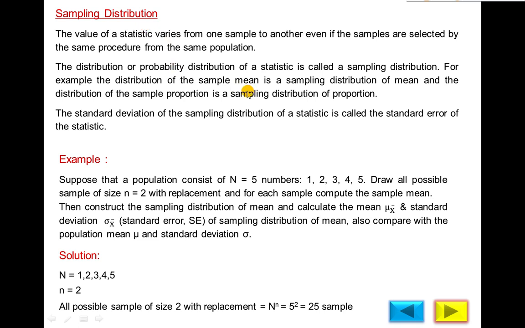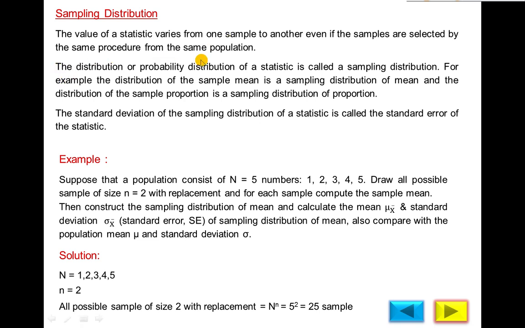This is the most important definition, because in this we will cover 3 different important definitions. The value of a statistic varies from one sample to another, even if the samples are selected by the same procedure from the same population. You have done this, and I have explained it in the definition of a statistic. Number two, if you convert the sample statistic in the form of a table,